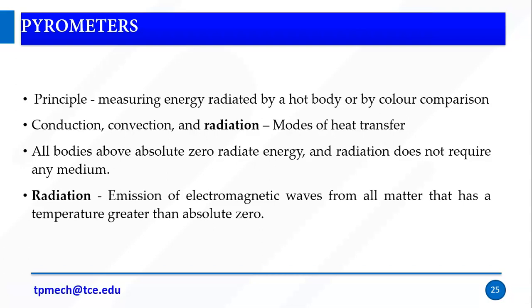As we know, we have three types of heat transfer: conduction, convection, and radiation. All bodies above absolute zero emit radiant energy, and radiation does not require any medium. This is the main simple principle. Radiation is the emission of electromagnetic waves from all matter that has a temperature greater than absolute zero. So any body or object above absolute zero will definitely emit radiation. We can't feel the radiation, but we can measure it. So we measure the radiation and convert that radiation into temperature.